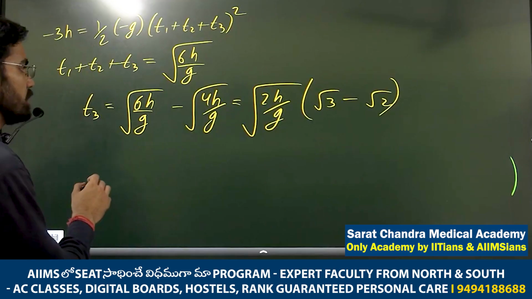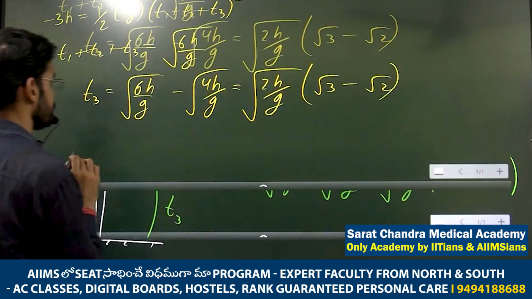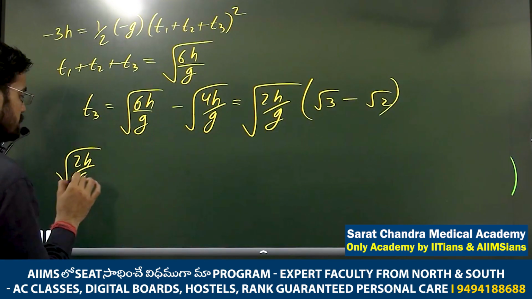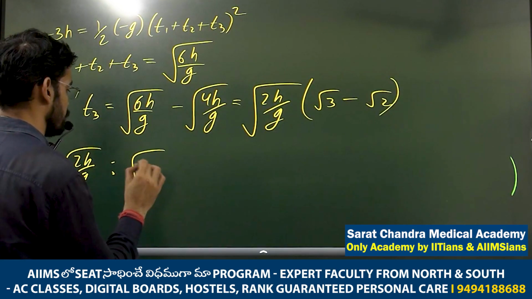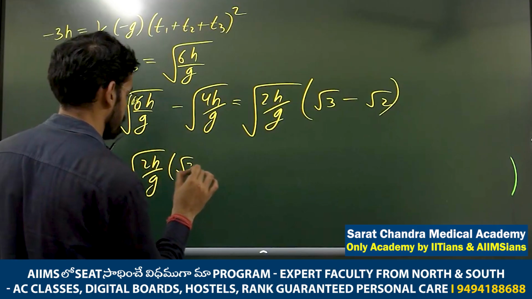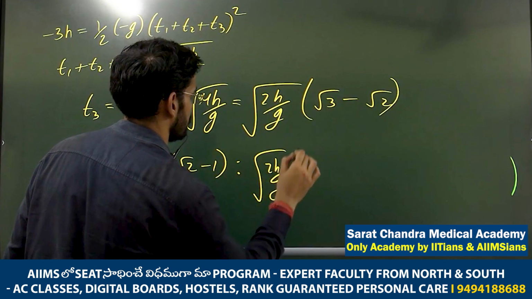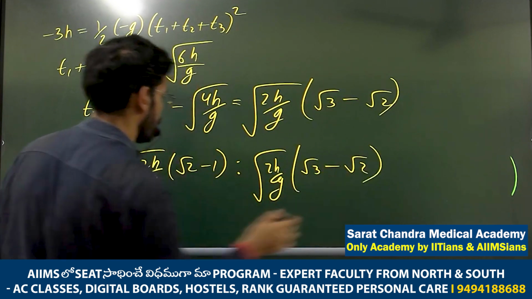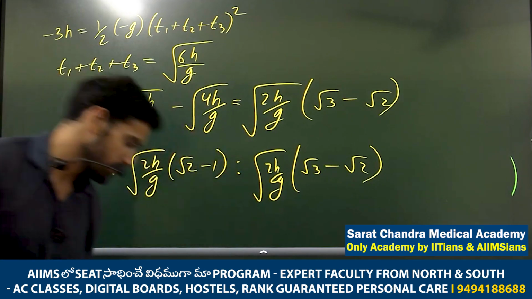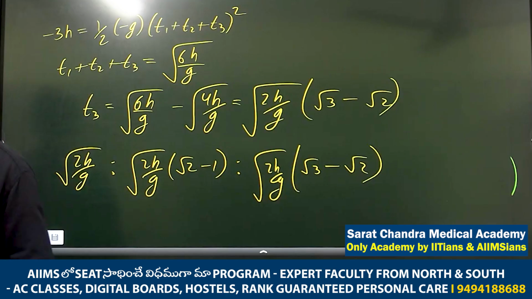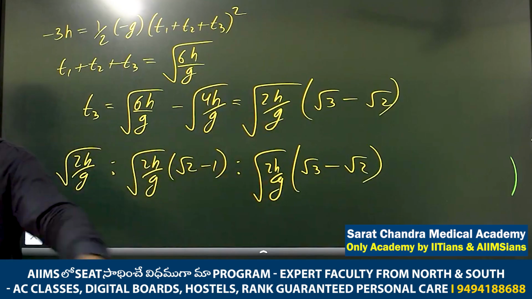So this came. Now t1 is to t2 is to t3. T1 is under root 2h by g, then t2 is under root 2h by g into root 2 minus 1, then under root 2h by g into root 3 minus root 2. So the common factor cancels out. That is the meaning of taking the ratio. So that's the answer here: 1 is to root 2 minus 1 is to root 3 minus root 2. Okay, got it? This will continue if this height is 4h, 5h, like that.